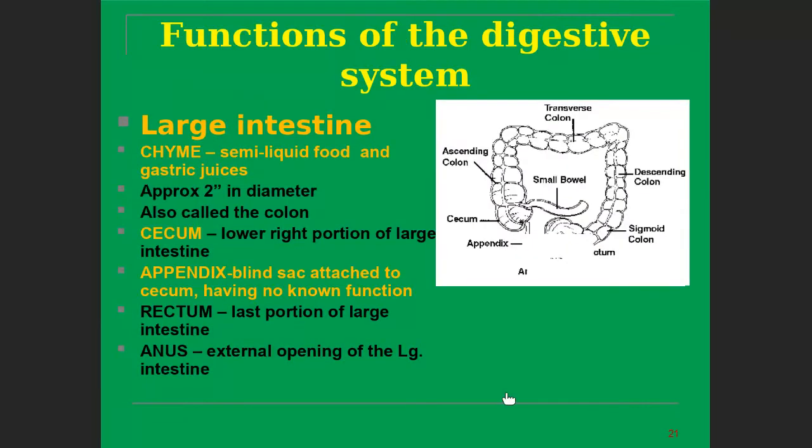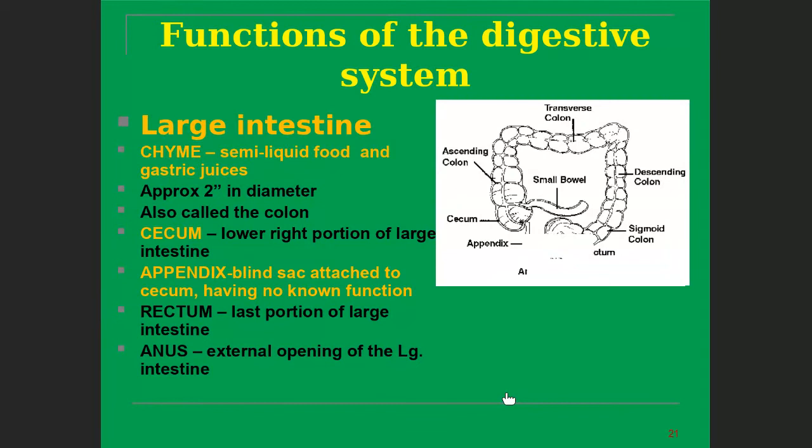Next, the large intestine, which receives chyme, a semi-liquid fluid mixed with gastric juice. It is approximately 2 inches in diameter and is also called the colon. The cecum is in the lower right portion of the large intestine. The appendix is a blind sac attached to the cecum, having no known function.